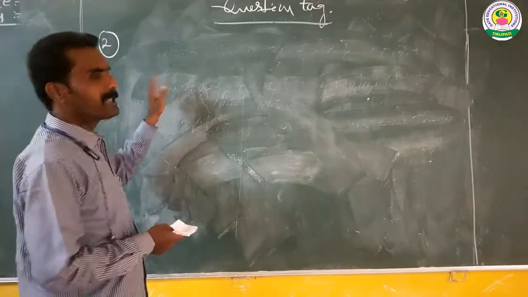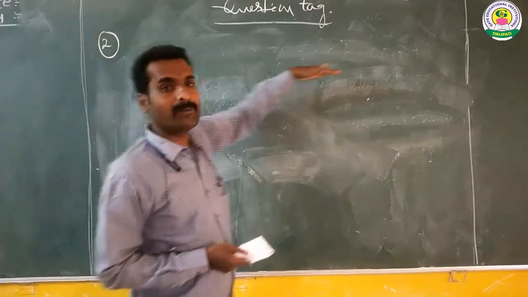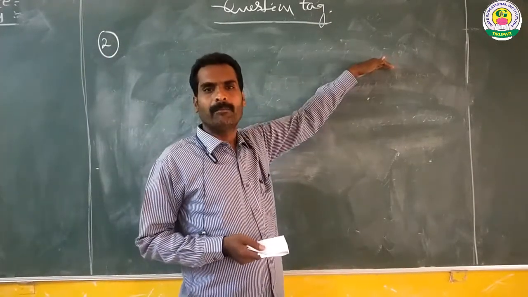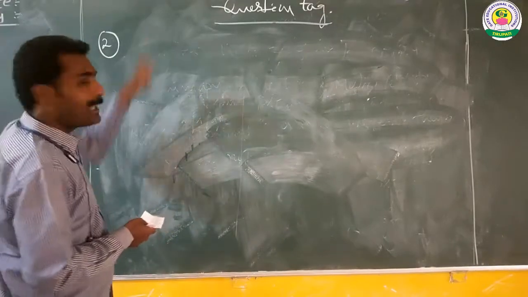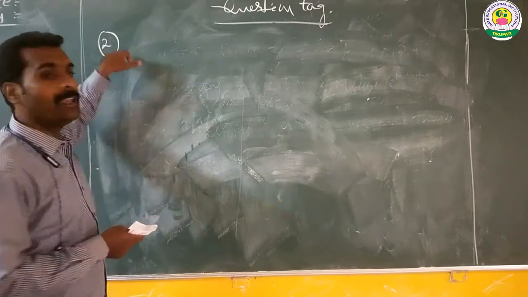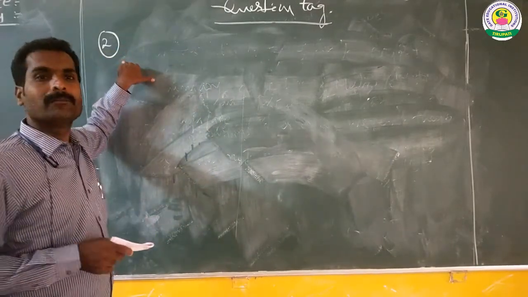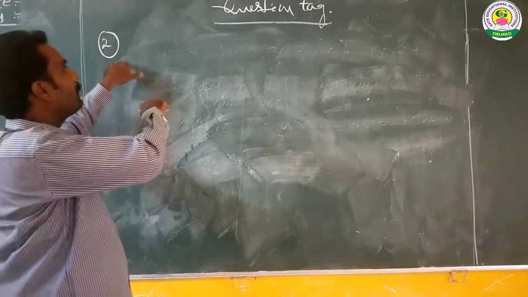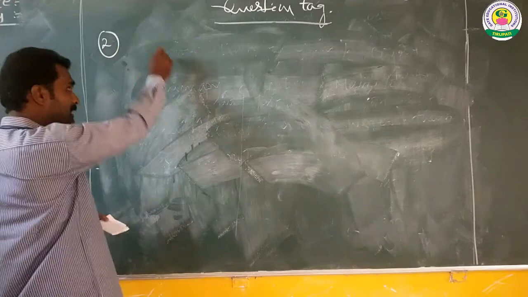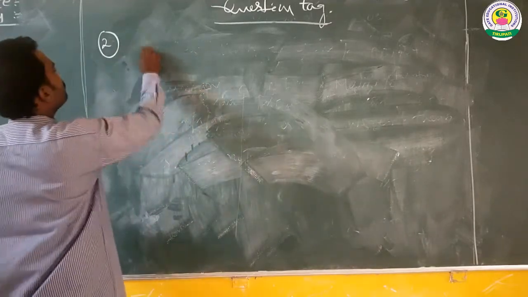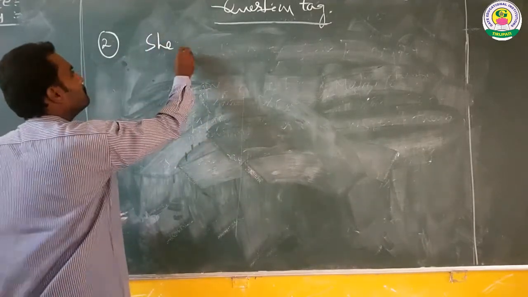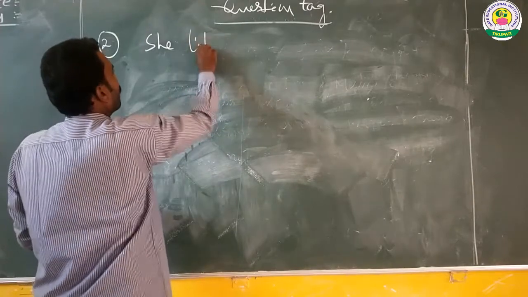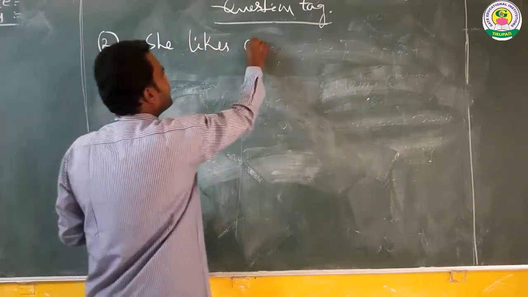If the statement is given, we should proceed with the helping verb. So what else? If the sentence has no helping verb, that is the second rule. For example, she likes coffee.